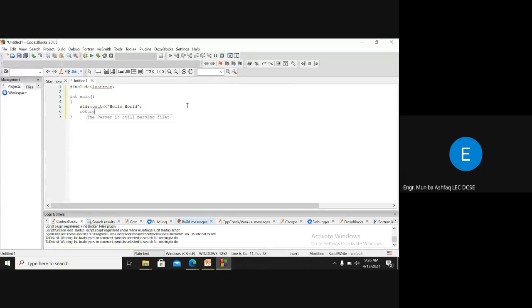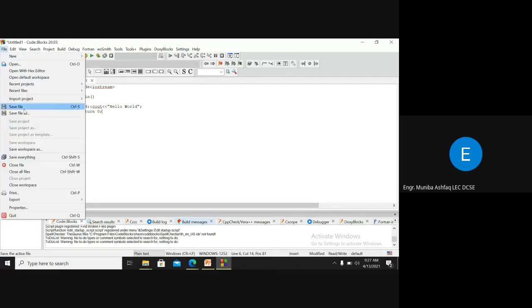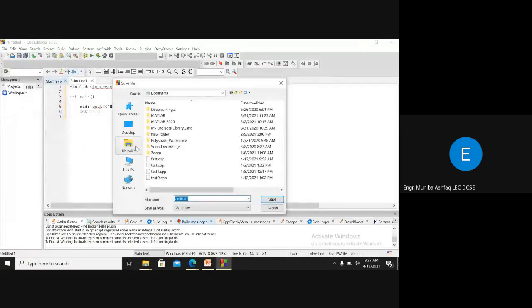And then return. Each statement must end with a semicolon. Now I have written this very simple code, and then the second step I have to do is to save this file. File, Save as, right?